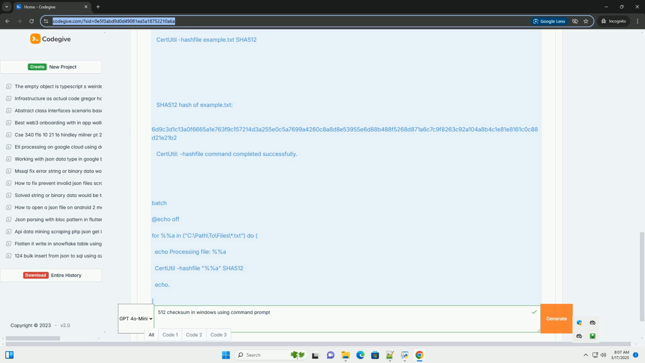Salting and password hashing: when hashing passwords, always use a random salt for each password. The salt is a unique value that is added to the password before hashing. This makes it much harder for attackers to use pre-computed rainbow tables or other techniques to crack the passwords. Certutil is not suitable for password hashing because it doesn't support salting or key stretching. Use dedicated password hashing libraries or functions for that purpose.